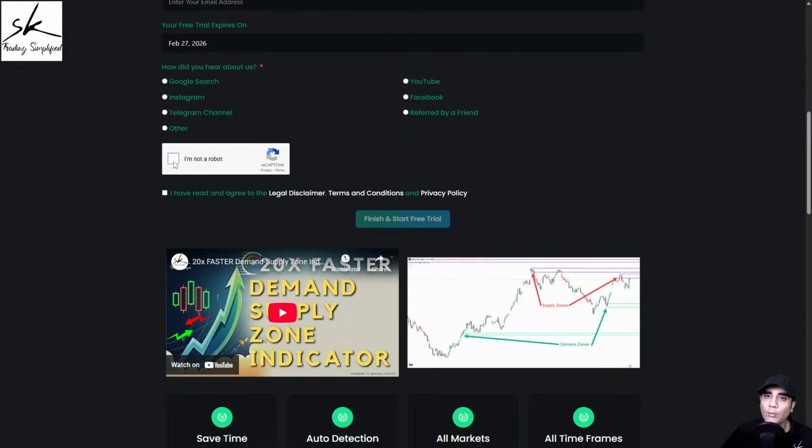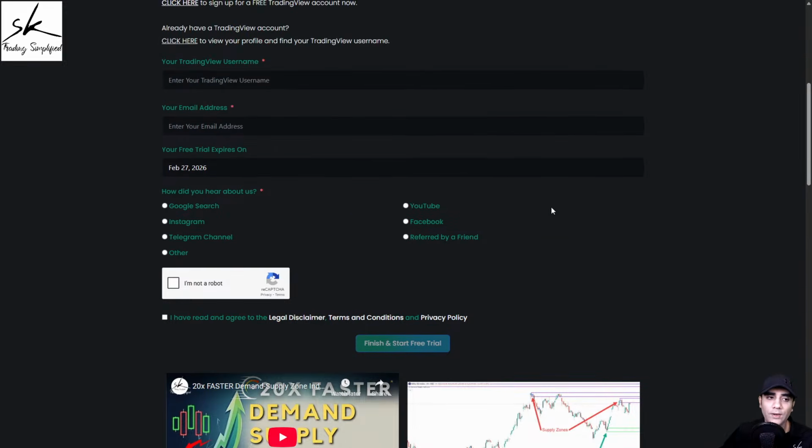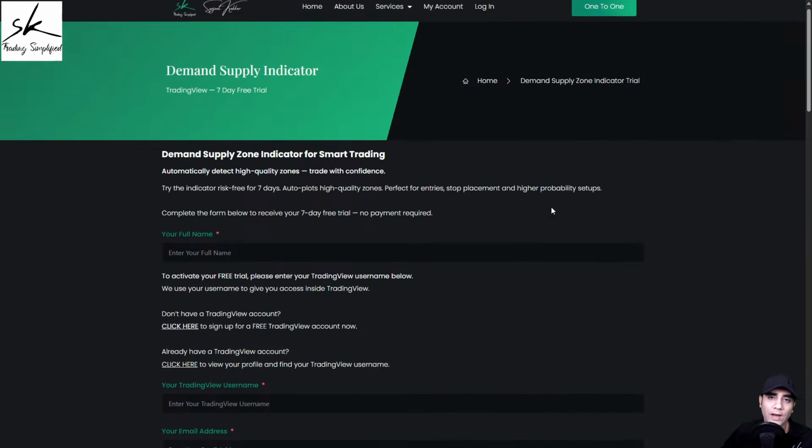And then click on I'm not a robot. You can go through the legal disclaimer, terms and conditions, and privacy policy. If you agree to them, click on I have read and agree to this, and then click on finish and start my free trial. Now, once you fill this form, within 24 hours, the indicator will get activated for you.